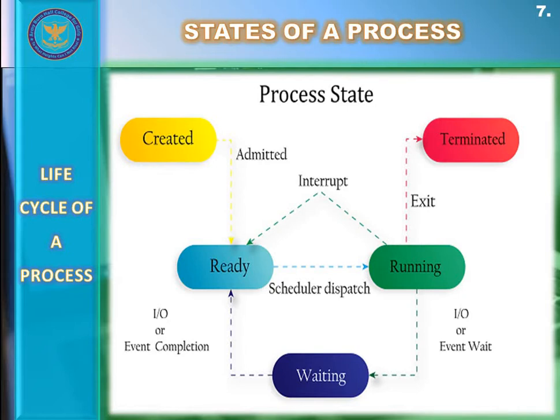Hard disk is a secondary storage device. So when you click that MS Excel software, the operating system would fetch that MS Excel software from the secondary memory, the hard disk, and temporarily load that MS Excel software into the main memory, RAM. Now the MS Excel program has entered the new state of the life cycle of a process.